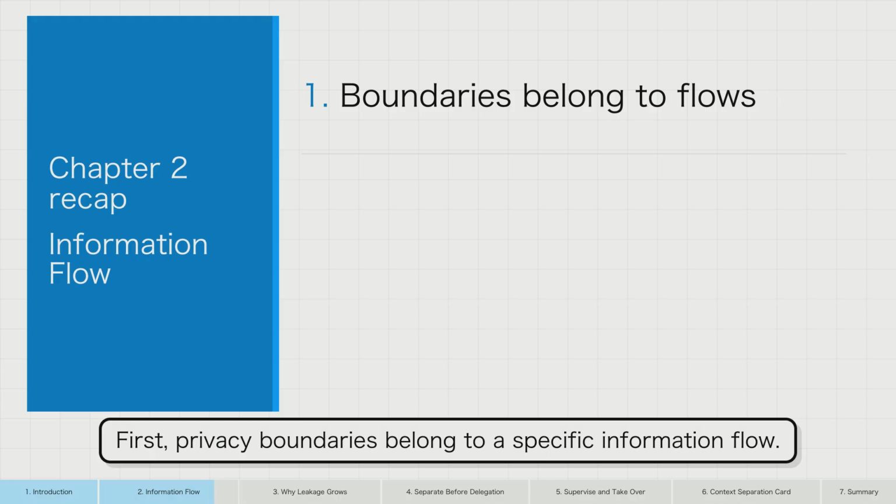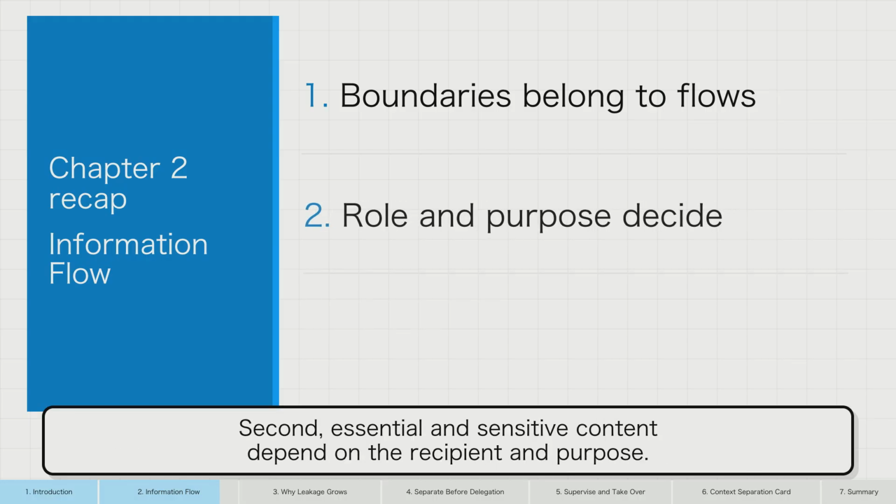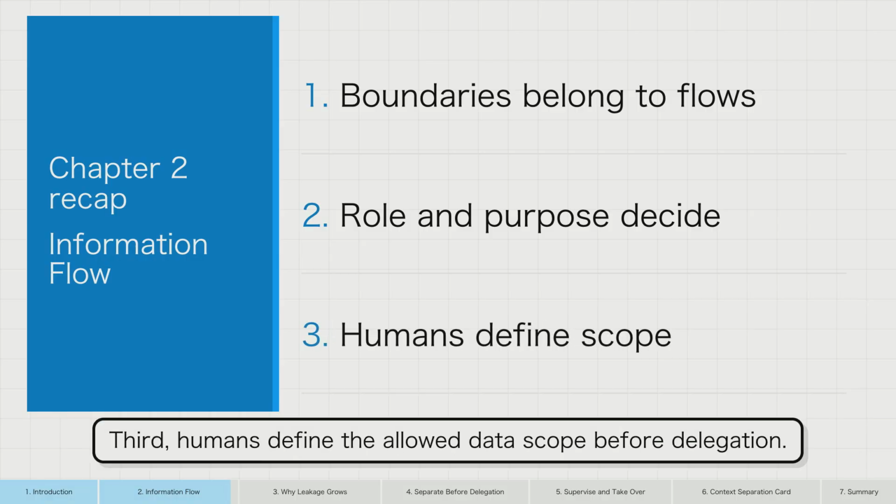First, privacy boundaries belong to a specific information flow. Second, essential and sensitive content depend on the recipient and purpose. Third, humans define the allowed data scope before delegation.